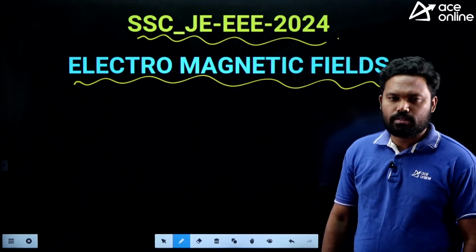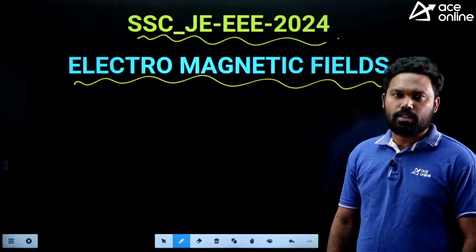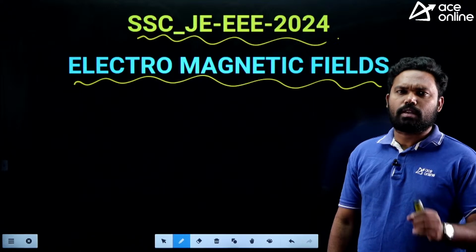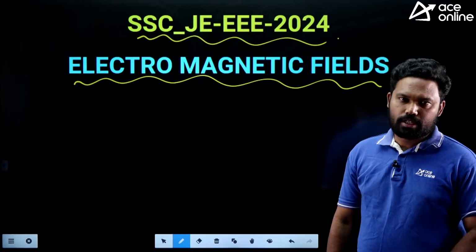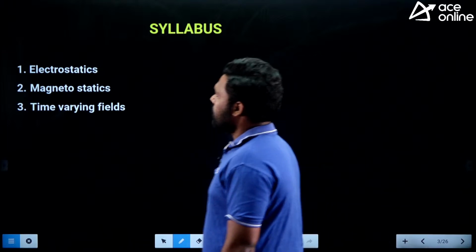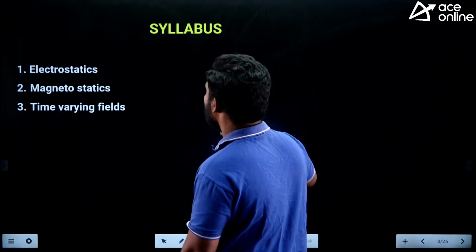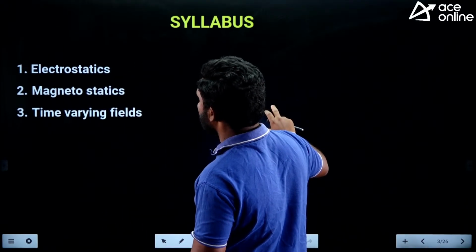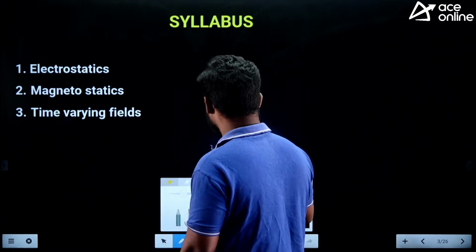Most of the students do not pay much attention to this subject. Of course, this subject is small for the electrical engineering students. Let us focus on the syllabus. This is the syllabus: electrostatics, magnetostatics and time varying fields. So, the three topics,